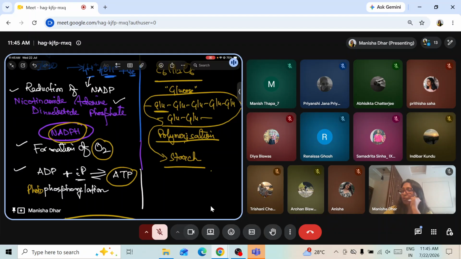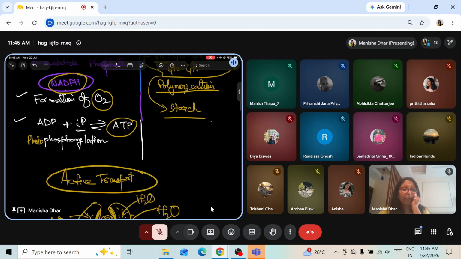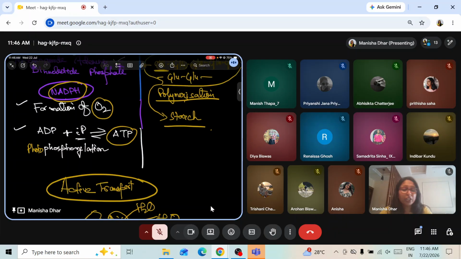And finally, ATP formation, very important. ADP, along with one inorganic phosphate, adds up and forms ATP. Adenosine diphosphate along with one inorganic phosphate makes ATP, adenosine triphosphate. Now this adenosine triphosphate is a high energy rich molecule. We call ATP the energy currency of the cell.